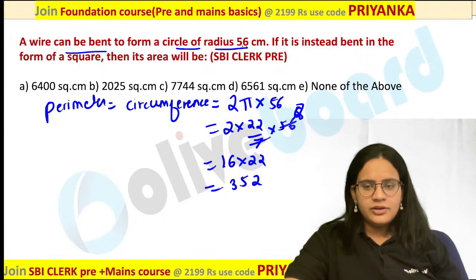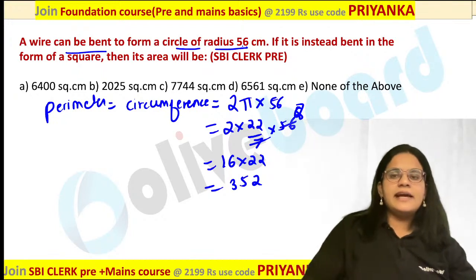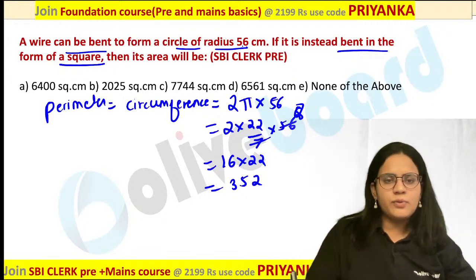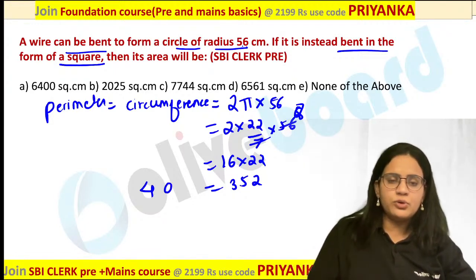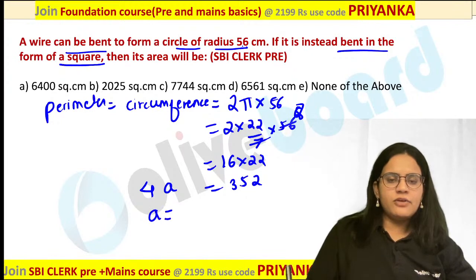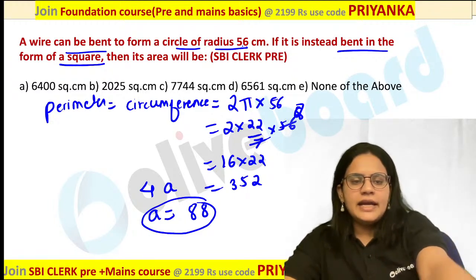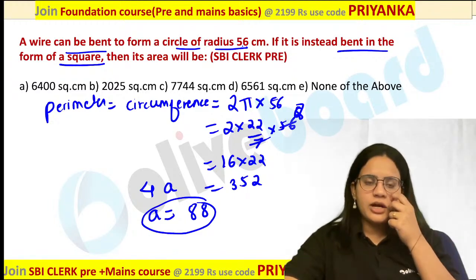Okay, now what is said in your question? Instead of this, they have bent the same wire into a square over here. Now you know that the square perimeter is nothing but 4 into a. So what would be the side of your square over here? 4 times 88 is 352. That is nothing but 88 would be the value. 88 would be the side of your square over here.